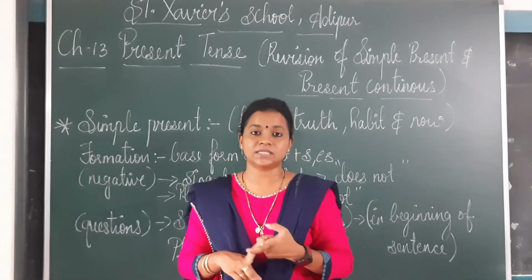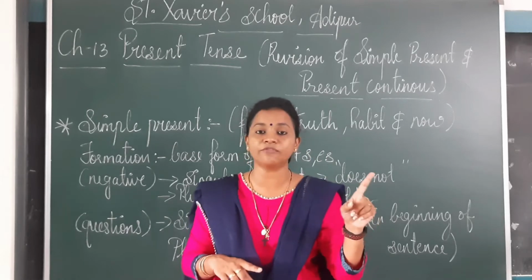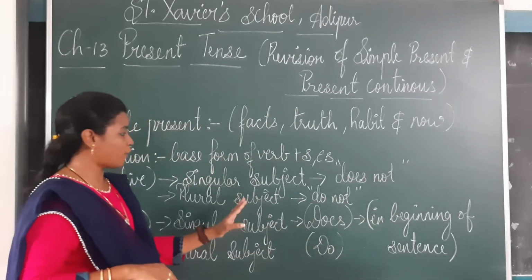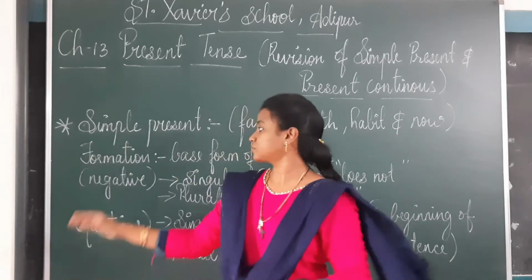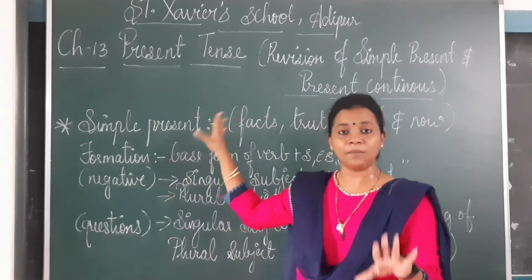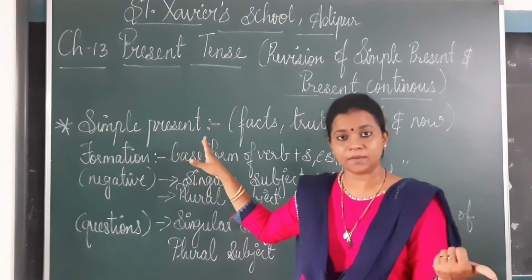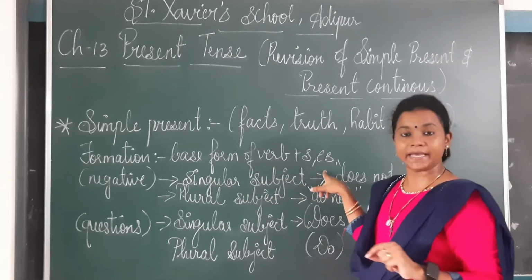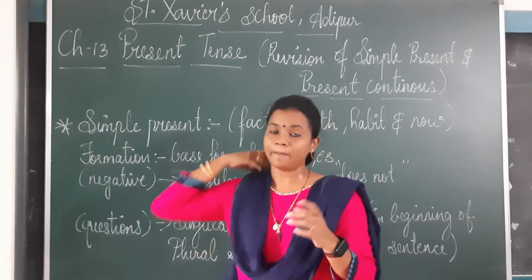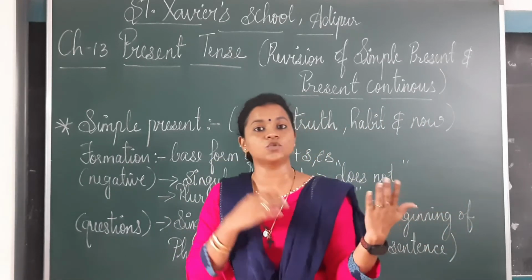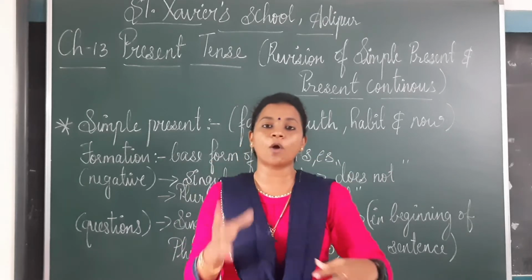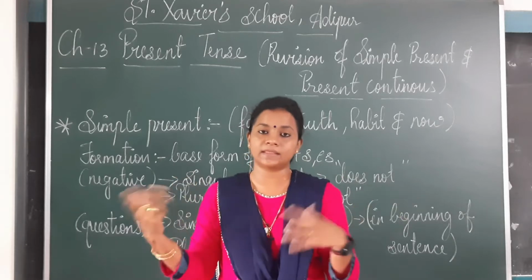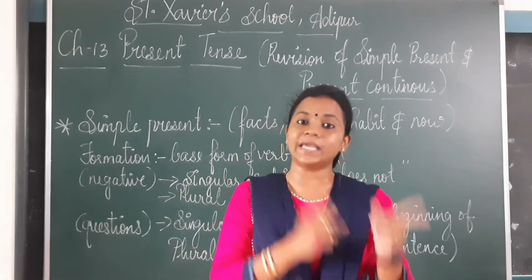Now in simple present tense we learned two things, that is the negative sentence and the question form. First we learned the formation of the simple present tense, that is the base form of the verb plus s or es and the rest of the sentence. जो मैंने आपको कल लास्ट वीडियो में explain किया था, the base form that means make, eat or sing or like that, and then we add s or es to it.